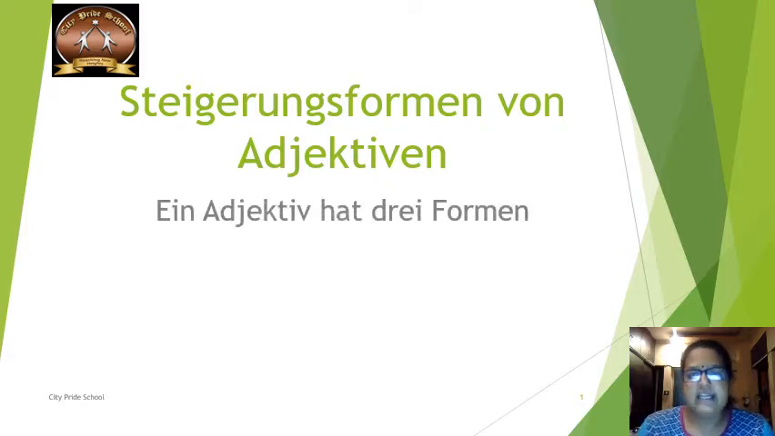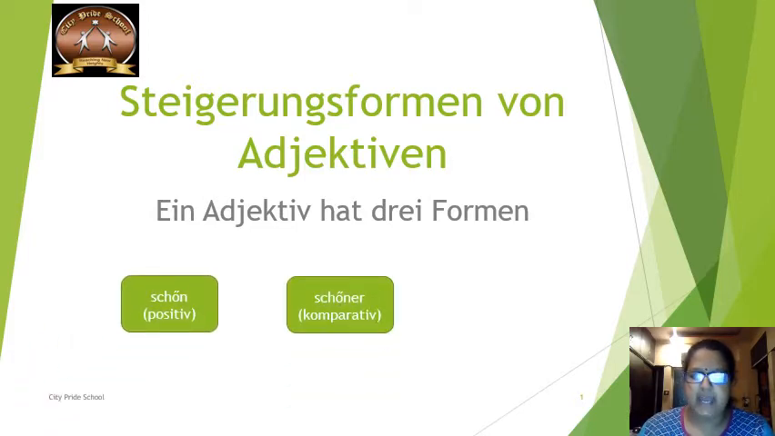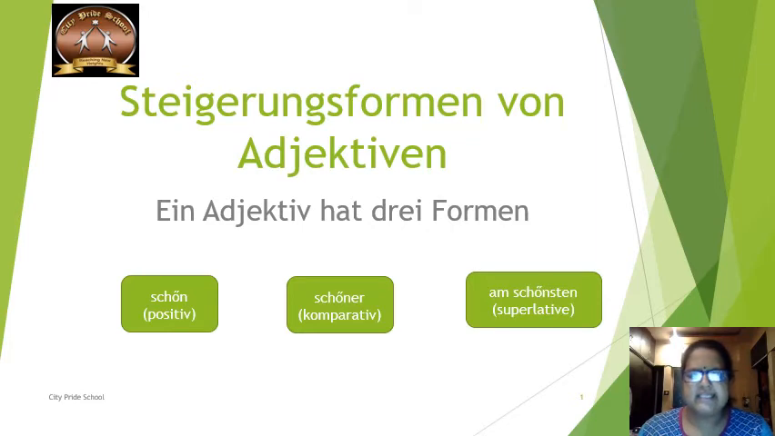Ein Adjektiv hat drei Formen. In every language, every adjective has three forms. Which are those forms? Positive, comparative, and superlative. Positive is the Grundform of the adjective. That means the basic form of the adjective. It remains the same. Comparative form is used whenever there is a comparison between two things or two people, and superlative form is used whenever there is a comparison among more than two people or things. So today we are going to learn positive, comparative and superlative forms.